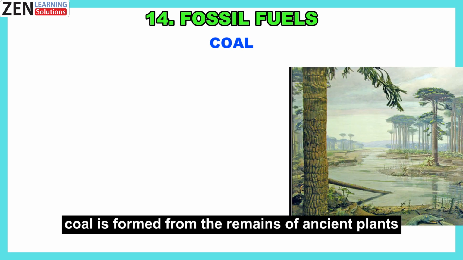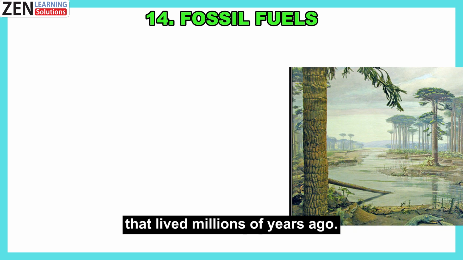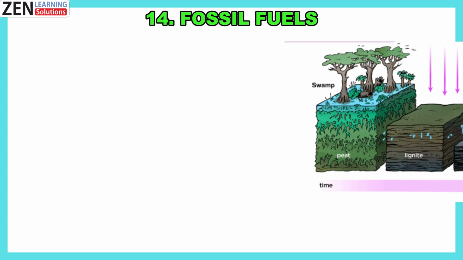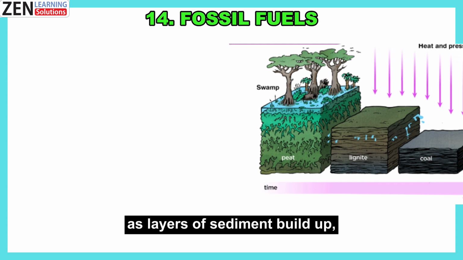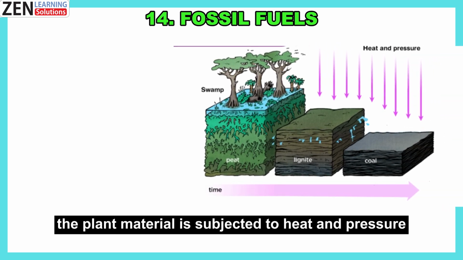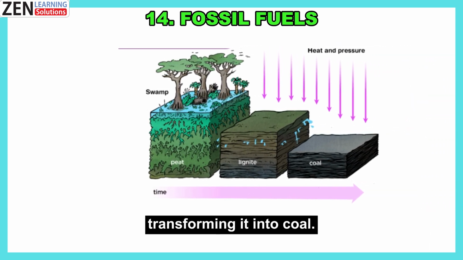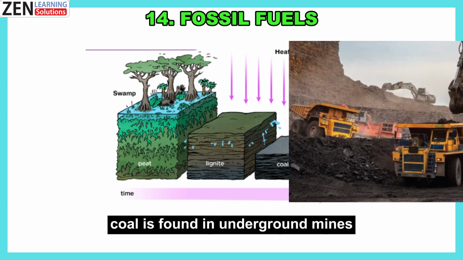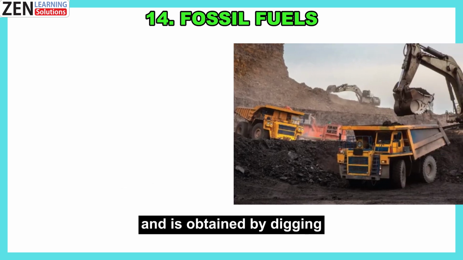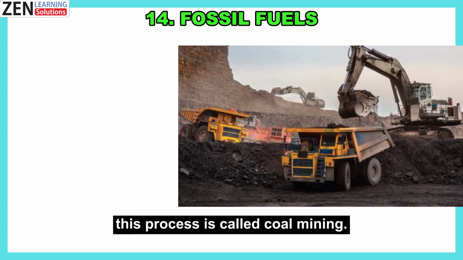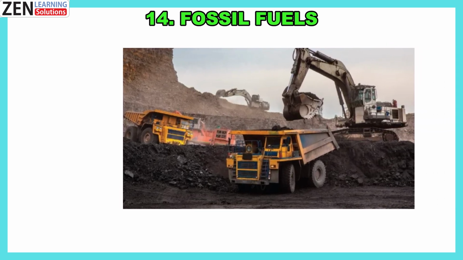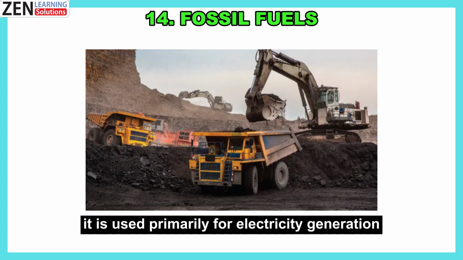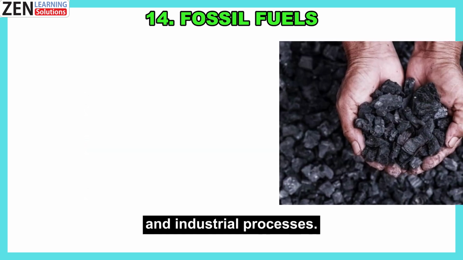Coal. Coal is formed from the remains of ancient plants that lived millions of years ago. As layers of sediment build up, the plant material is subjected to heat and pressure, transforming it into coal. Coal is found in underground mines and is obtained by digging. This process is called coal mining. It is used primarily for electricity generation and industrial processes.